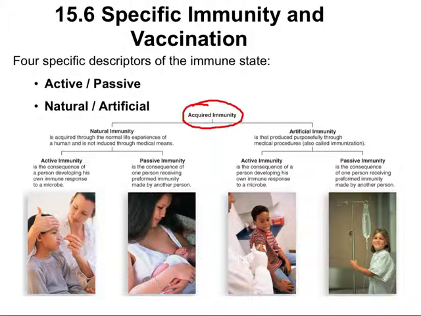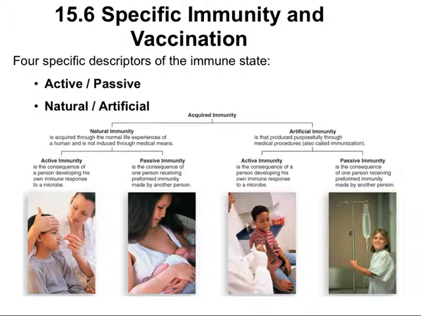So natural immunity can be either active or passive. Active is a result of a person developing his own immune response to a microbe, whereas passive is as a consequence of one person receiving preformed immunity that's made by another person. The best example of this is immunity that's passed to a baby from its mother.